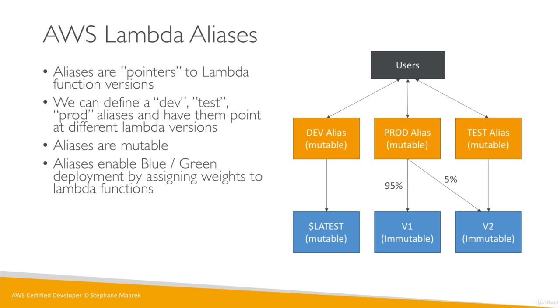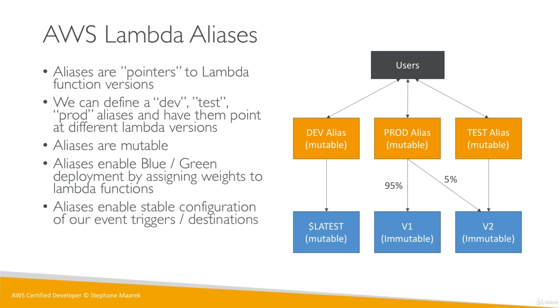And so we're able to iterate basically in the backend while providing a stable configuration for our users, our event triggers, and our destinations. So we can change all we want and rewire the aliases to functions, but for the users, the endpoints are the same. And that's because aliases will have their own ARN. So I hope that makes sense. We will go right now into a hands-on, probably to give it a bit more clarity.